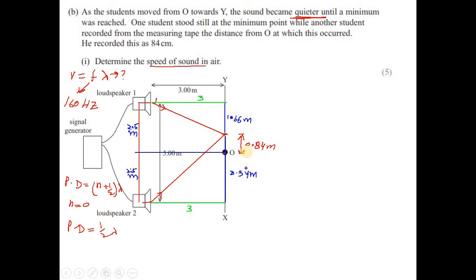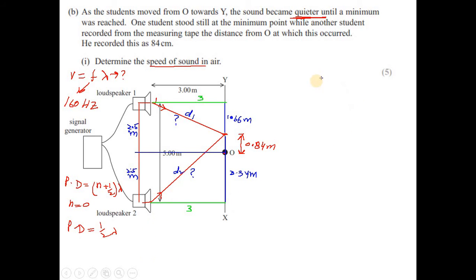Clearly, we have a right angle triangle with a perpendicular and adjacent side. We can figure out the hypotenuse using Pythagoras theorem. I'm calling the distance of wave 1, from loudspeaker 1, d1, and this distance d2.